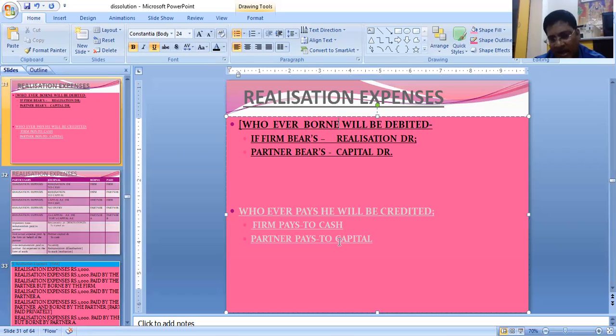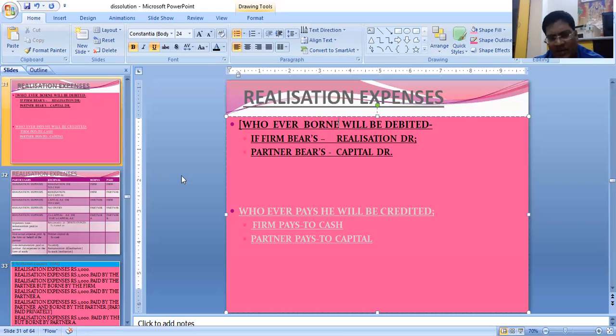The first rule, whoever bears it will be debited. If the firm bears, then realization debit. We don't write firm account debit; we write realization instead of firm. And if the partner bears, then capital account debit. And whoever pays will be credited. If the firm pays, we don't write firm, but we write cash because the firm pays the cash. So cash account will be credited.